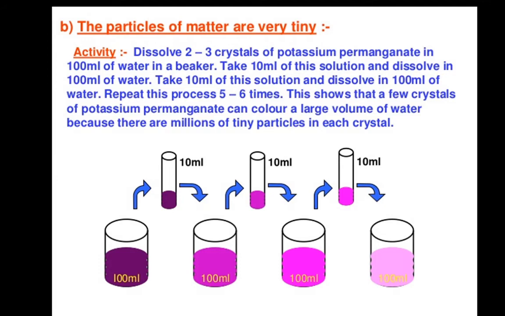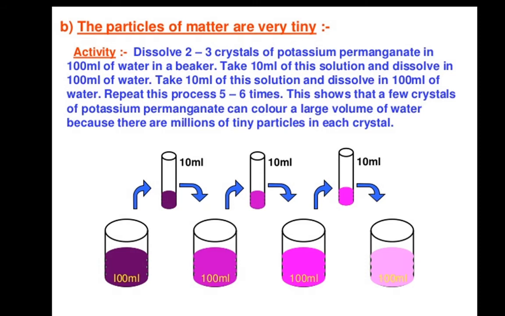You can perform this activity with Dettol solution. Take one spoon of Dettol and add it into a mug of water or into 100 ml of water. Then take a little bit of that Dettol solution and add it into another vessel which contains water. You can smell the Dettol. Even if you transfer it 8 or 9 times, you are able to smell that Dettol solution. So by this activity you can conclude that there are millions of tiny particles in the matter.